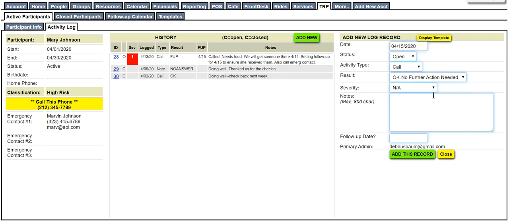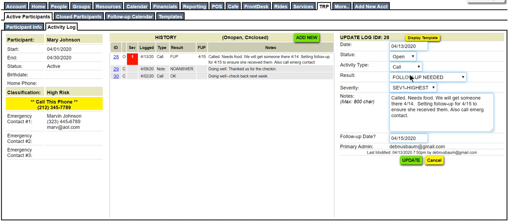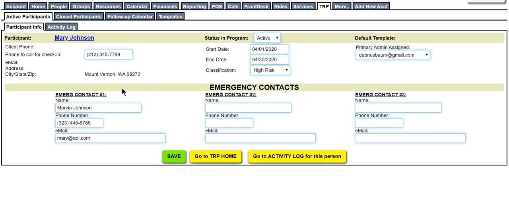day and time. So if the 15th is here and we've made that contact, we can go in and update this record and show that contact. Or we can edit the original record and reflect that it no longer needs follow-up, it's all okay, update that record and save it. If we find that some of Mary's information needs to be updated, perhaps there's a second emergency contact, you can easily update her participant information in the emergency contacts that are part of her record.